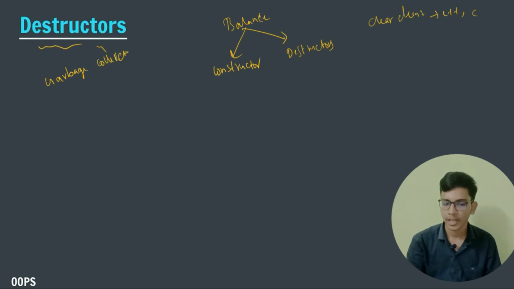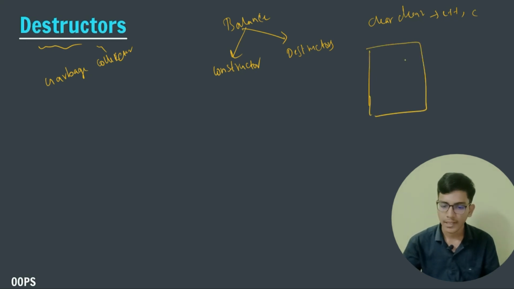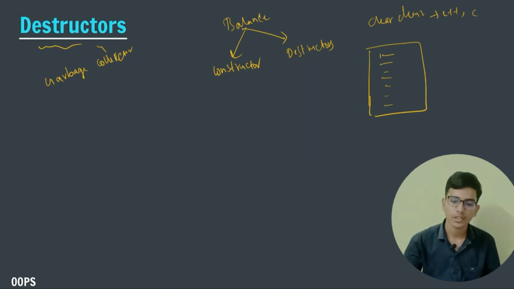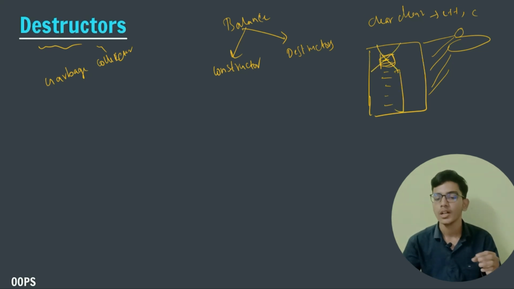So garbage collector, you can imagine as a form of submarine. So what will the submarine do? Submarine will scan each part of the ocean, right? Similarly, let us consider that this is our code, and these are the objects or files, whatever we have. Suppose this is one object, and let us consider that this is our submarine. So Java garbage collector will scan all these things, and if this particular object is not necessary in the rest of my program, then it will automatically clear out the object from my memory. This is the concept of garbage collector or destructors.